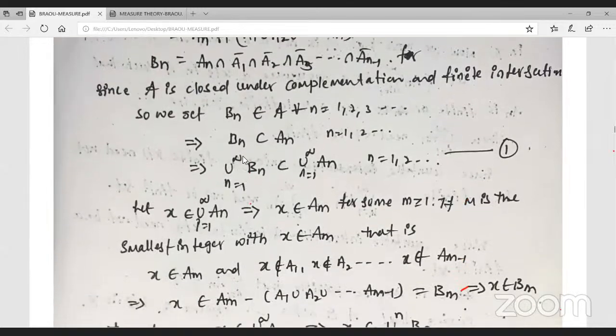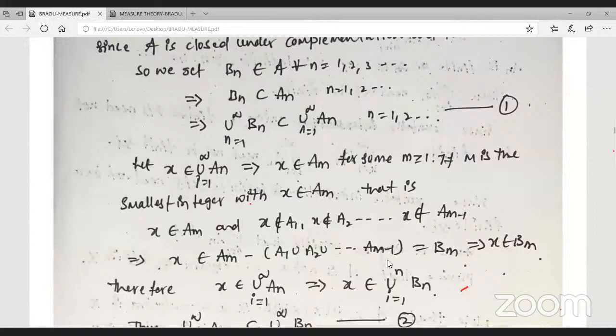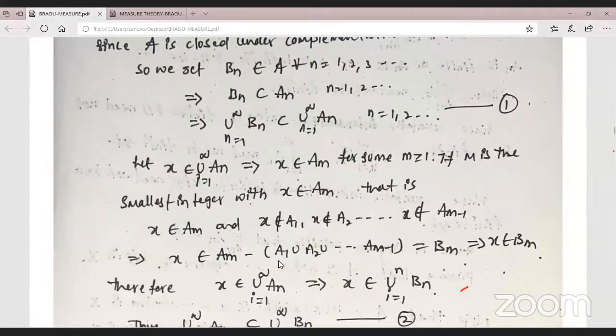What is the meaning of A subset of B? If you consider any element in A, it is also contained in B. Suppose you select x belonging to the union of An, then x belongs to An for some m, the smallest integer, that is x belongs to Am only. Therefore x does not belong to A1, x does not belong to A2, up to Am minus 1. We can write x belongs to Am minus their union. Therefore this is equal to Bm.